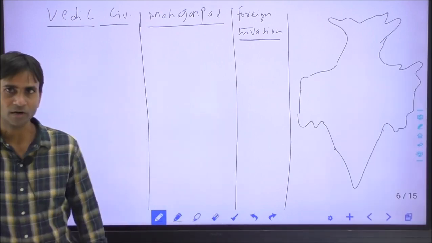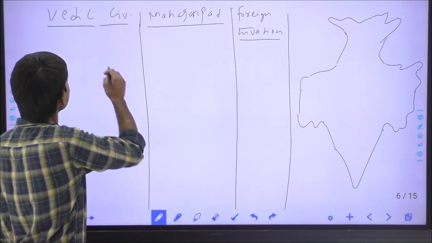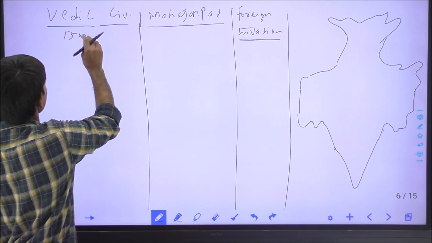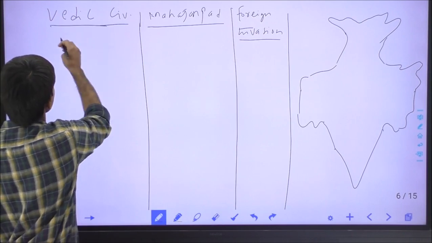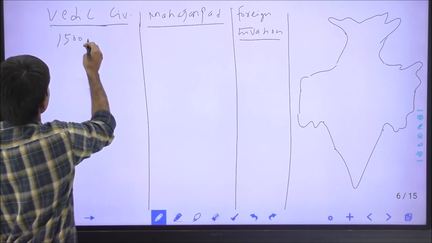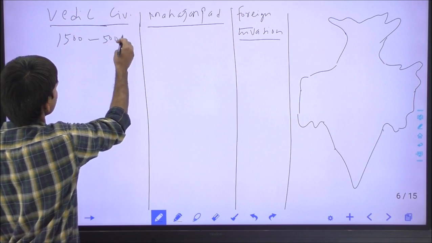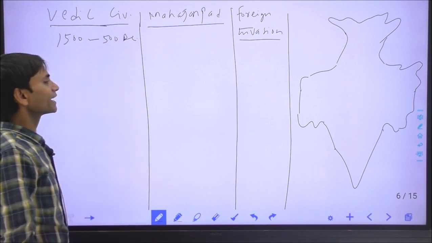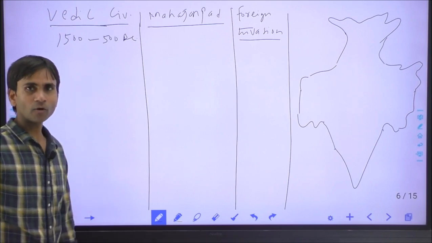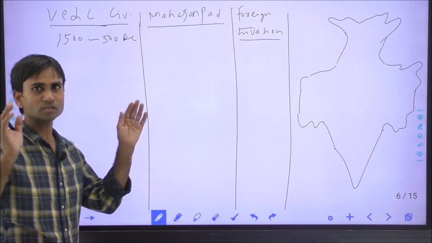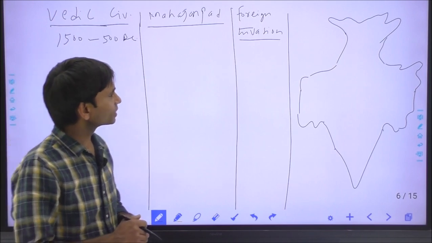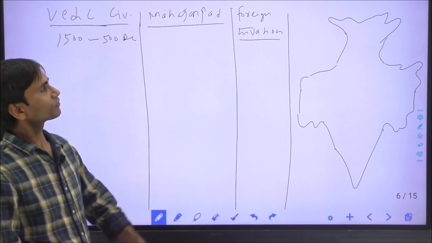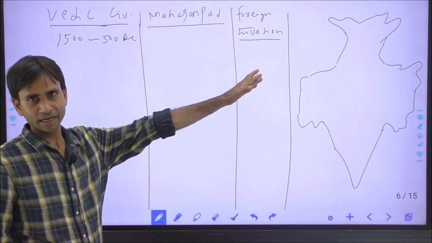What is the duration of the Vedic civilization? The Vedic civilization started about 1500 BC and lasted up to 500 BC. It is also called the Aryan civilization, and according to the German philosopher Max Muller, the Aryans were inhabitants of Central Asia, and from there they migrated towards India.